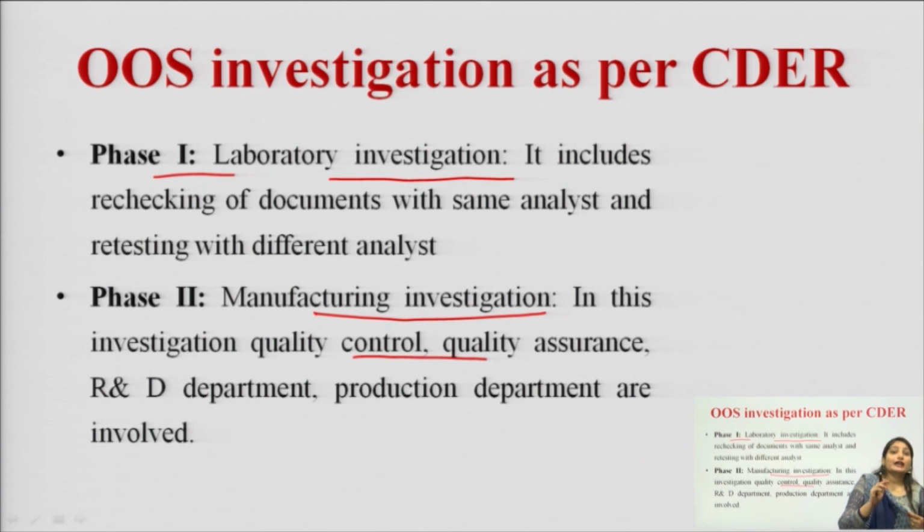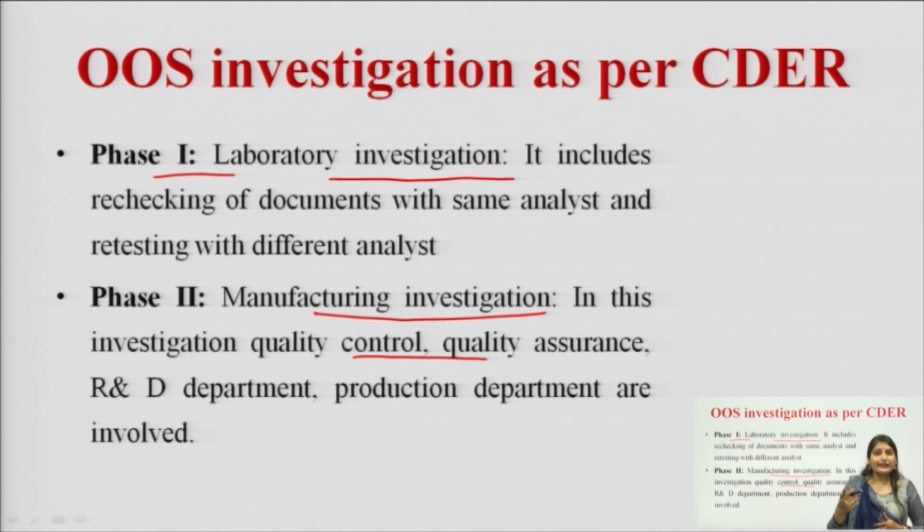If the analyst sees that the results are the same, if the analytical results remain the same, then these results will be provided to the QC head or transferred to the quality control department. Then, on the recommendation of the quality control head, the same sample will be retested by a different analyst.